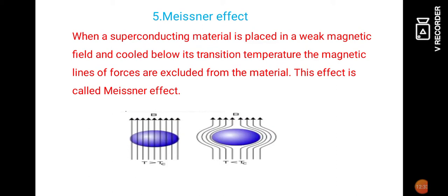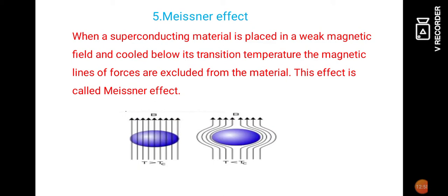Now when the normal conducting material is placed in the weak magnetic field, all the magnetic flux lines penetrate through it. That is, B is not equal to 0 inside the normal conducting material. We can see the magnetic flux lines penetrating the normal conducting material as shown in the figure.